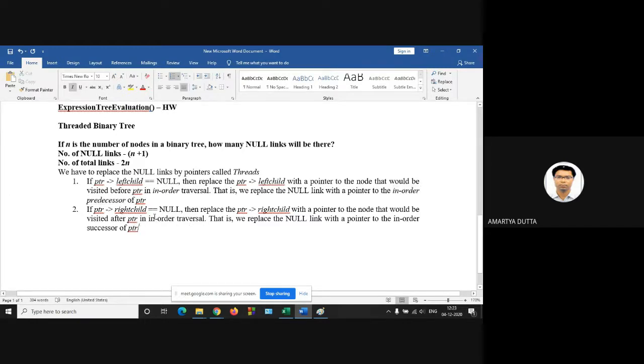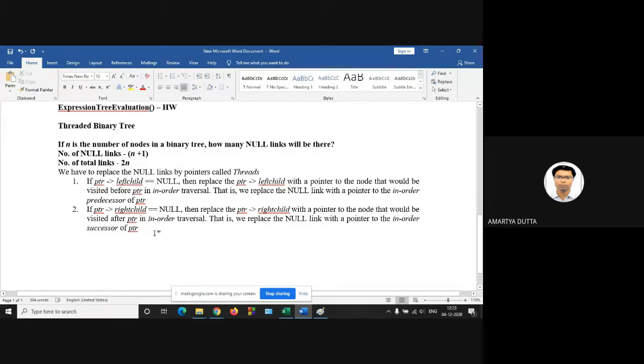Similarly, if the right child is null, then we replace the right child with a pointer to the node that would be visited after the PTR in order traversal. That is, we replace the null link with a pointer to the in order successor of PTR. So this is the rule.